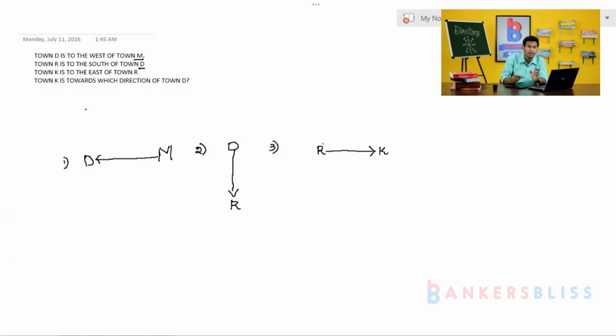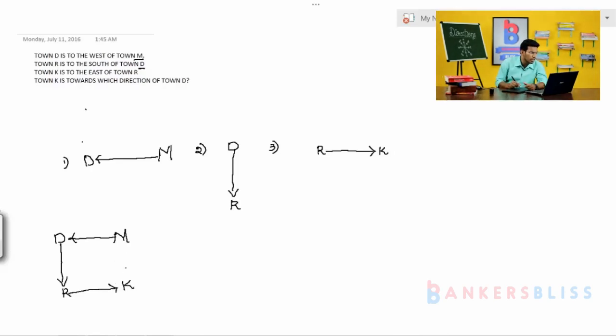First I'll write here, and just combine this, guys. M's west, D is there, and D's south, who's there? That is R, and R's east, K is there. Is it clear?